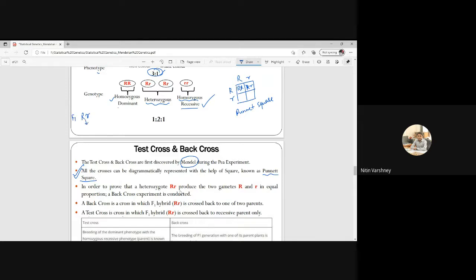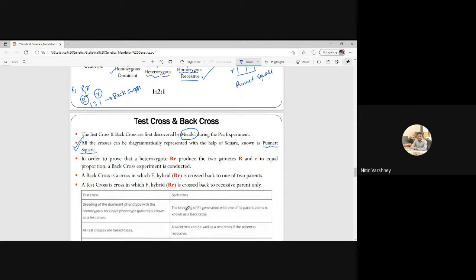They are producing two types of gamete, capital R and small r, and we have to prove that this is in equal proportion, 1:1. That is proved by back cross. So a back cross experiment is conducted to prove that the heterozygote produces two different types of gametes, R and small r, in equal proportion.